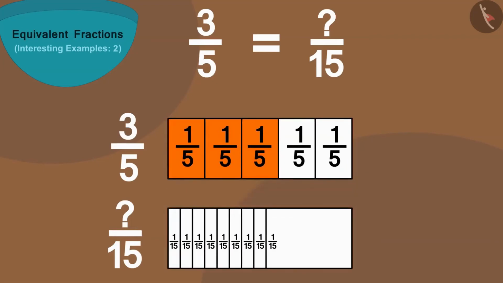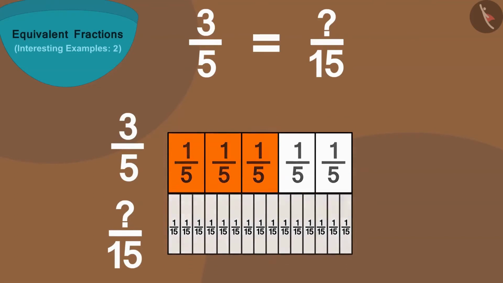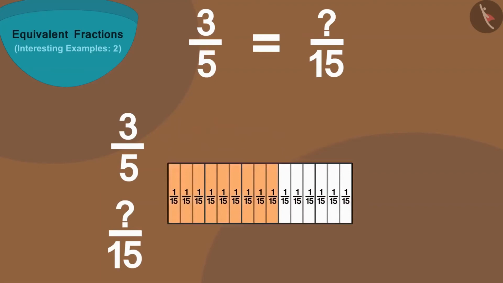15 equal parts. Now, if we put this strip on top of the first strip in this way, we will find that 15 parts of this strip are equal to 5 parts of the first strip.